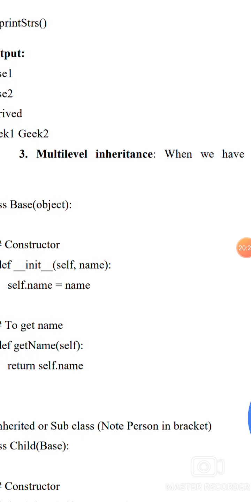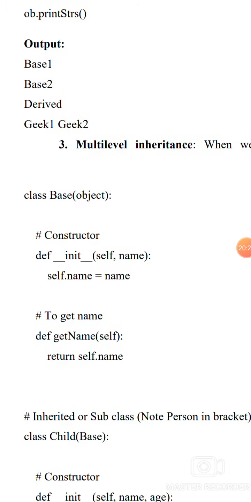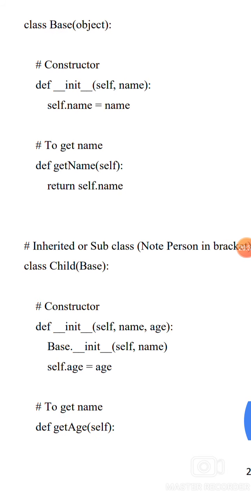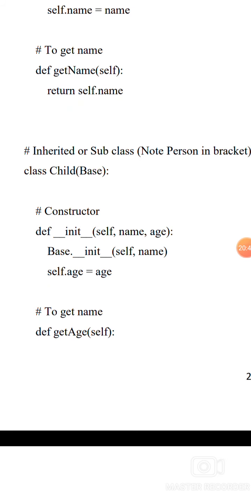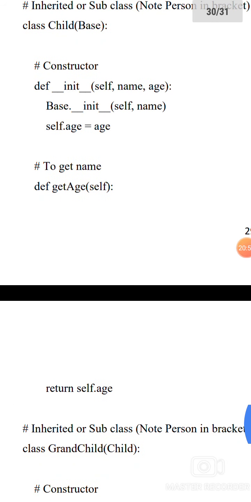Multilevel inheritance is when we have a child and grandchild relationship. class Base: constructor def __init__(self, name): self.name = name.